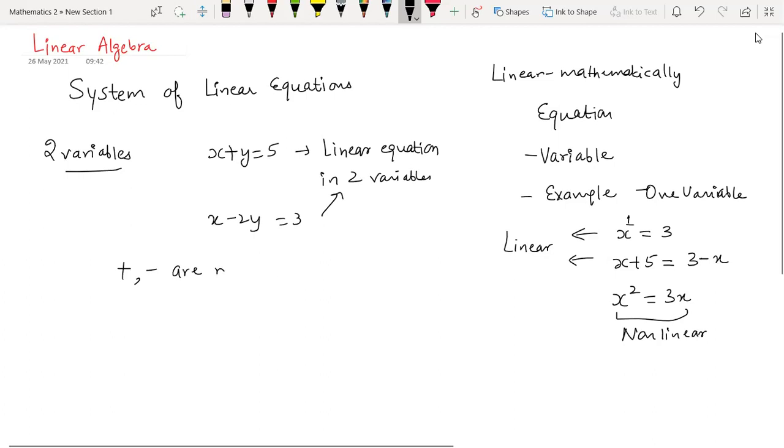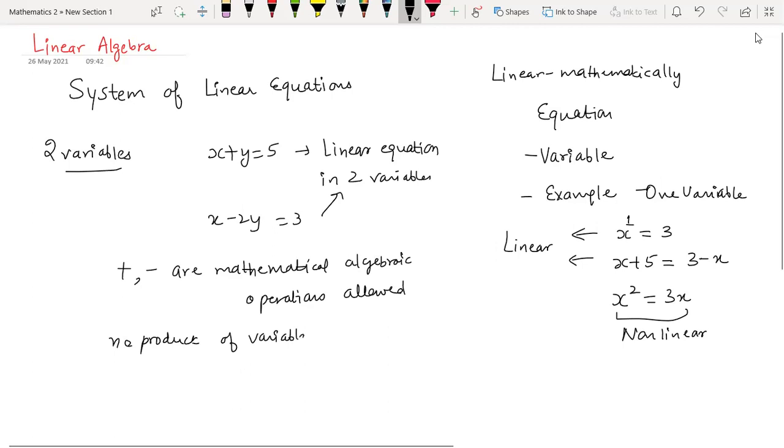These are the algebraic operations which are allowed in a linear equation, and no product of variables. It's similar to the way we defined linearity for differential equations, but this is the basic meaning of being linear. So I think the meaning of linear is now clear to you.